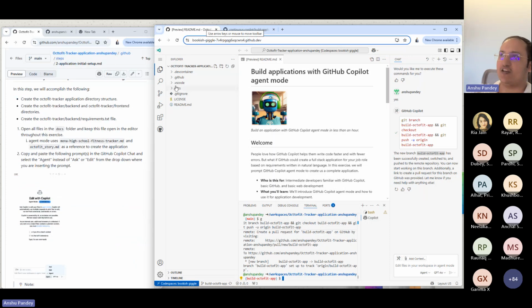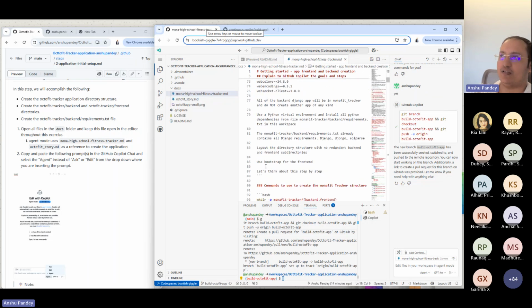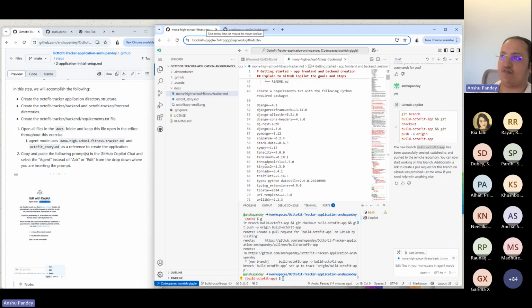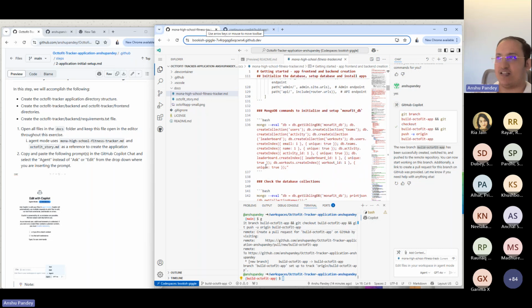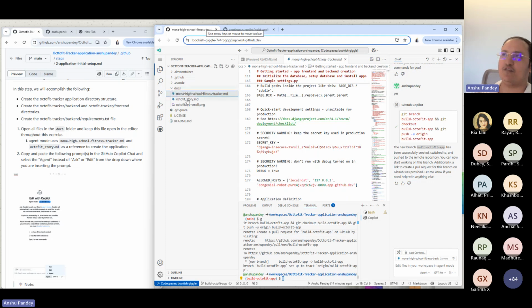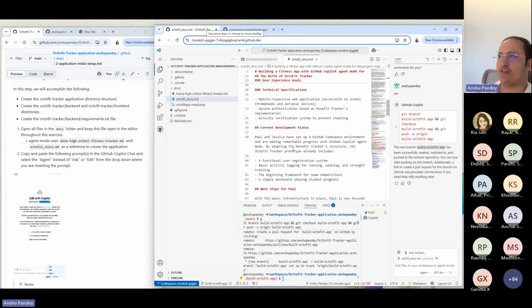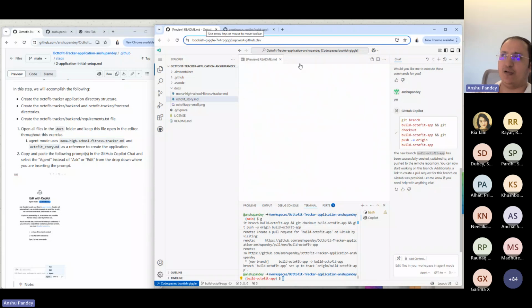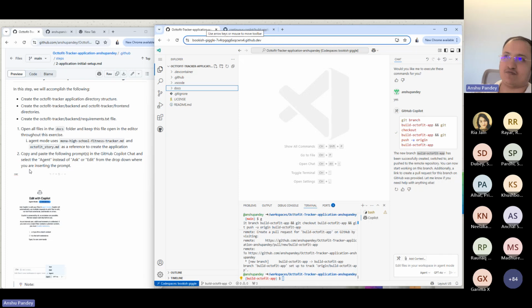So we got here something like in docs, as you can see, the high school tracker MD, which has the actual description of what to do, what not to do, right? And all the details as well, what libraries to fetch. So it has some description of the libraries and packages to be used. Right, and we may want GitHub Copilot agent to keep understanding this and accordingly perform the options. MongoDB commands to initialize all of that, right? And a bit of Octofit story, what it is built for. So Paul Octo has been a physical educator teacher at Merton High School, so on and so forth. So there's a certain context available here, right? And Copilot can be used even if there's no context as such, right? You can still continue using that, and it'll do the job.